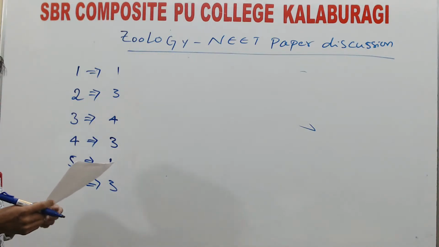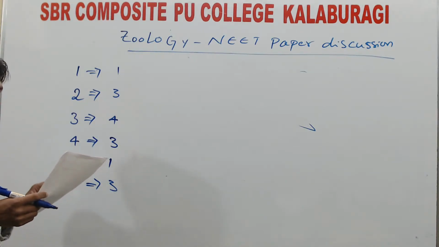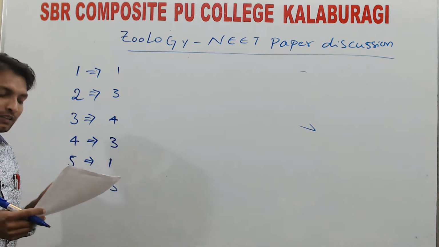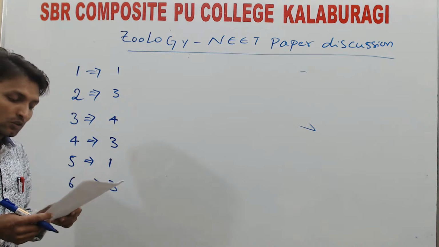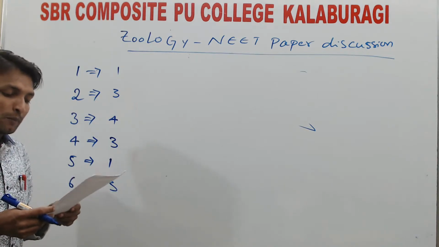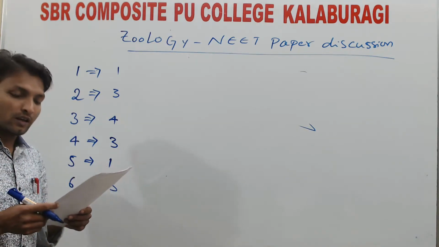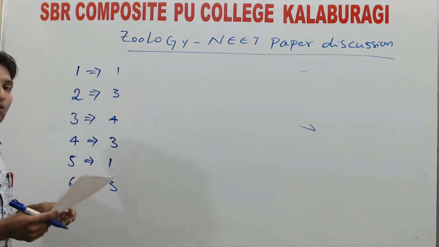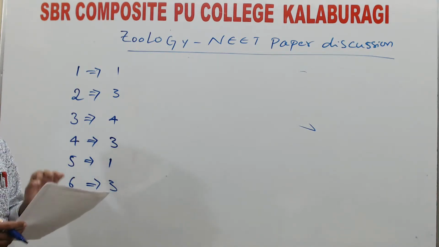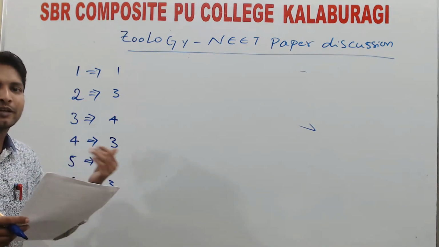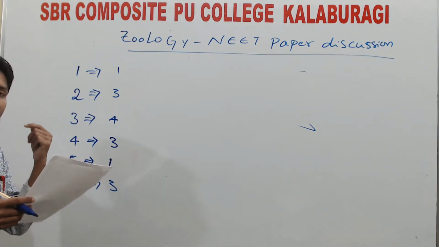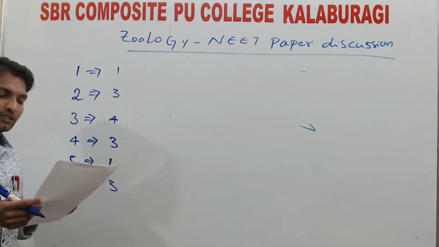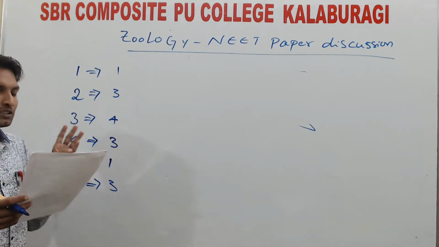Next, seventh one. Which one of the following does not have an excretory system? Option 1, Myxine. Option 2, Carcharodon. Option 3, Balanoglossus. Option 4, Asterias. We discussed clearly the characteristic features of Echinodermata. There is no specialized excretory system to eliminate the waste materials. Balanoglossus has a proboscis gland.